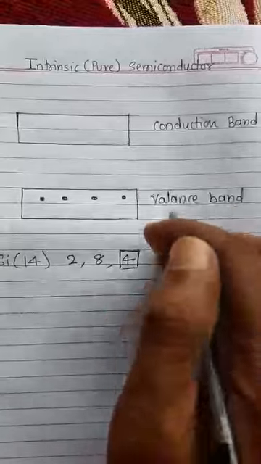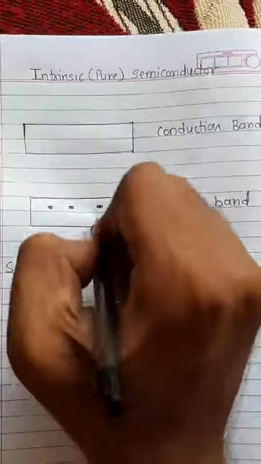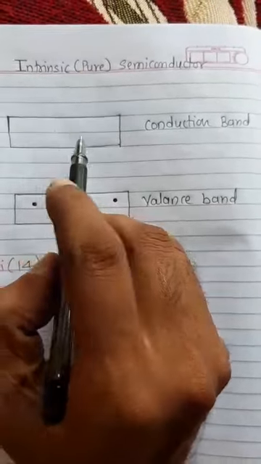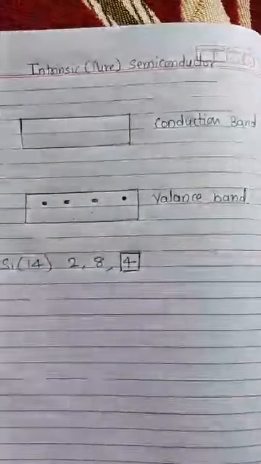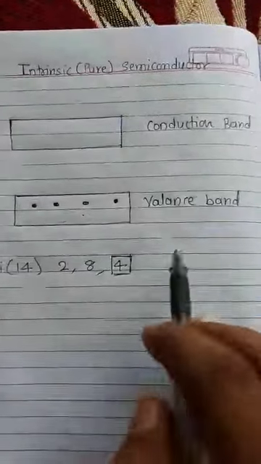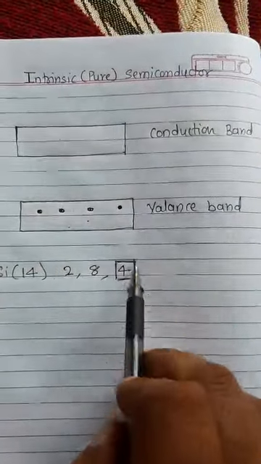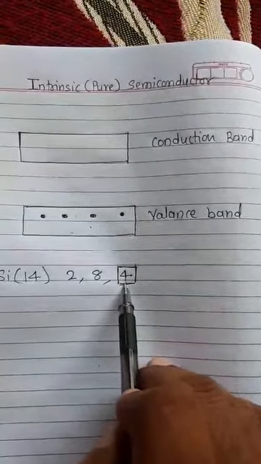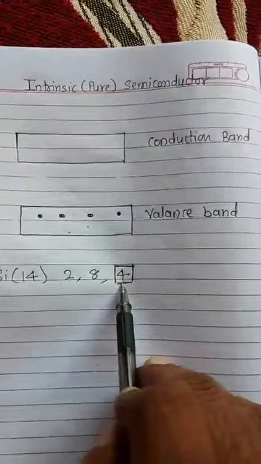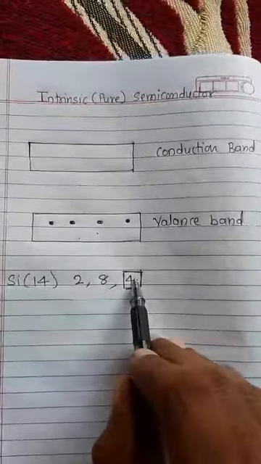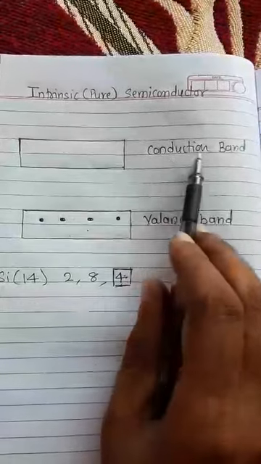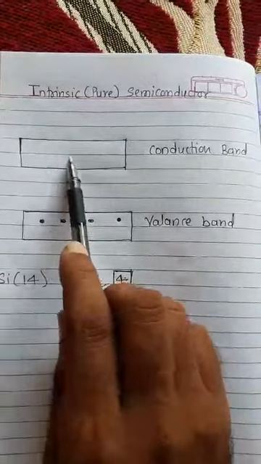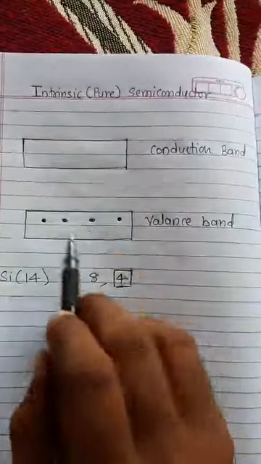Okay, now at 0 Kelvin, no electron is present in the conduction band, because we remember that for semiconducting materials or for any metal, if the outermost orbit contains an even number of electrons, then the conduction band is totally empty. Here 4 is an even number, therefore the conduction band for silicon is totally empty. There is no electron present in the conduction band. This is for 0 Kelvin.